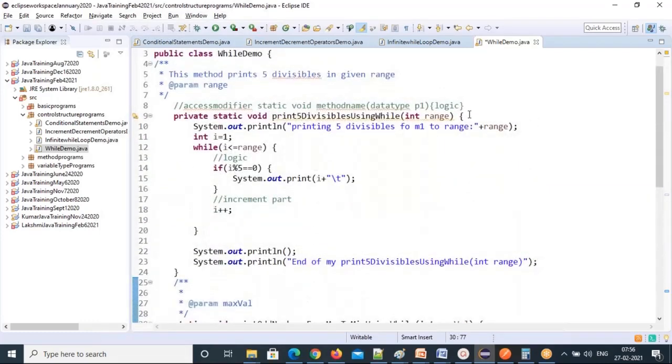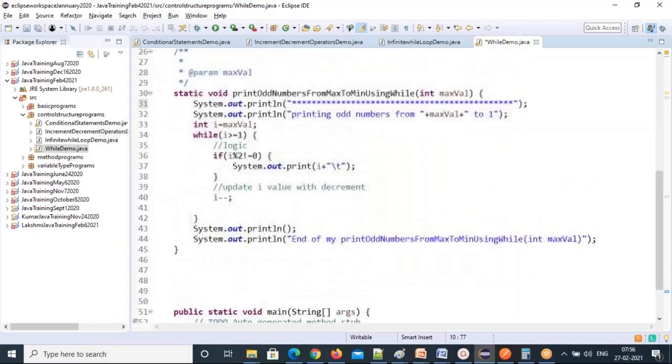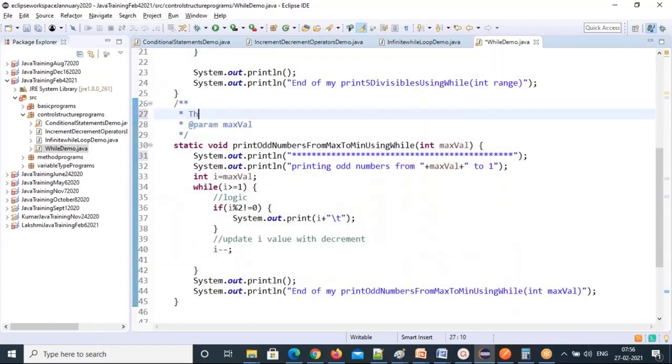So what is happening, you can just do that, right? And I can say this method prints max value to 1 odd numbers. And what is the exercise? Take exercise: print even numbers from 1 to given max value. I'm saying 1 to given range. That means ascending order you're doing, but here I did max to lowest value 1, whereas the lowest value is fixed in the even number case.